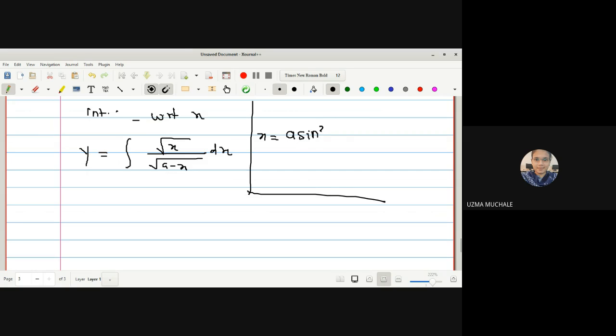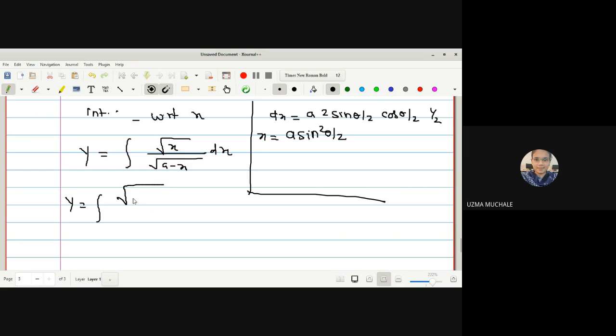Let x equal a sine square theta by 2. And what will be dx from this? The derivative of sine square is 2 sine theta by 2, the derivative of sine theta is cos theta by 2, and 1 by 2 as it is. You know substitution, right? Actually, I wanted to ask what is the substitution for this integration. Now we want to find the value of dx.